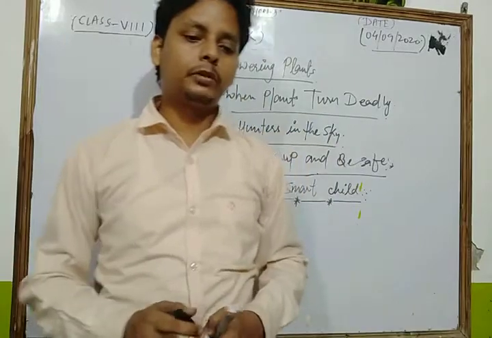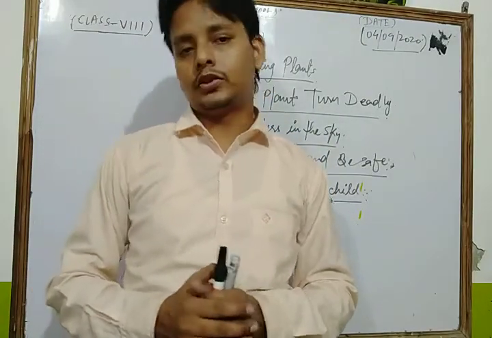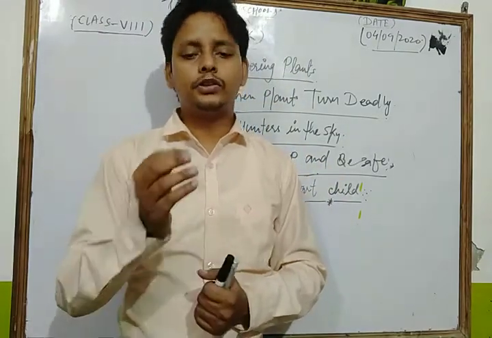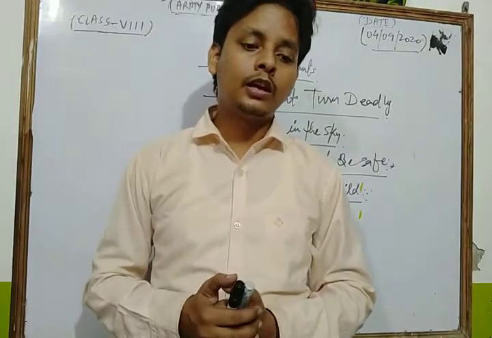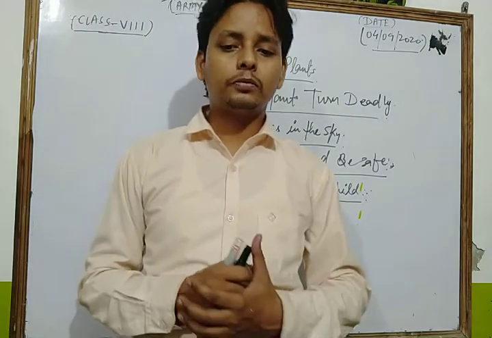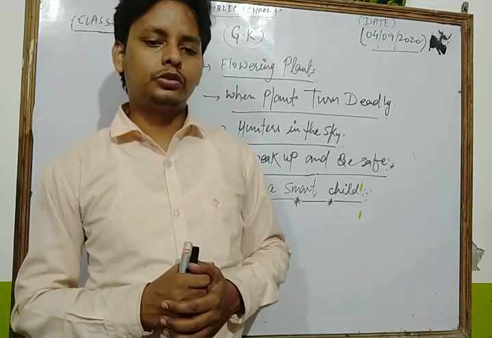Dear student, in that chapter, what would you do in the following situations? Here some situations are given, and we take out the right, appropriate answer. Take the correct option in each situation to be a smart child. Don't forget to check your answer.